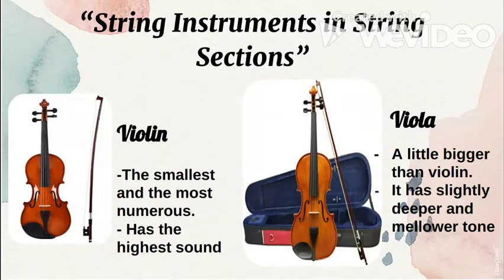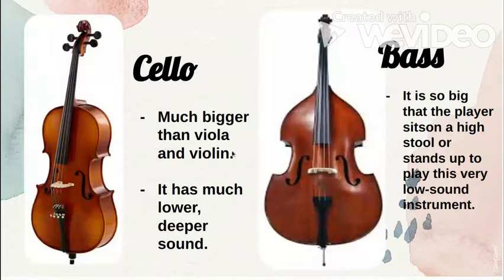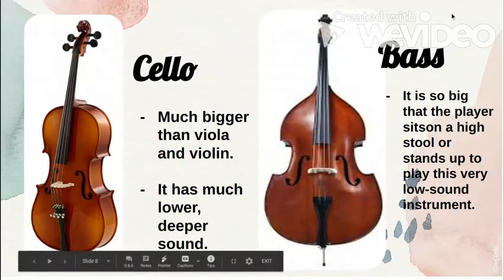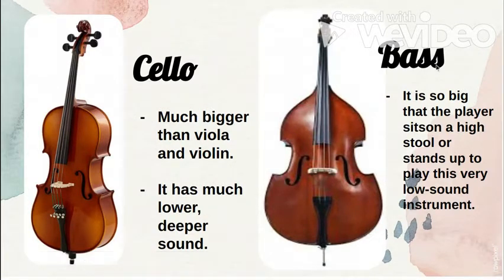Next let's have the cello. It is much bigger than the viola and violin. So from small to medium and then bigger, it has a much lower, deeper sound. The viola is a little bit deeper, but this one has a much lower, deeper sound. Next we have the bass.